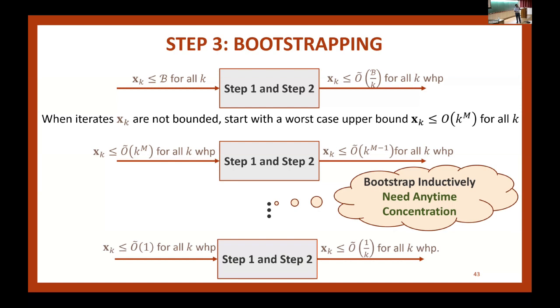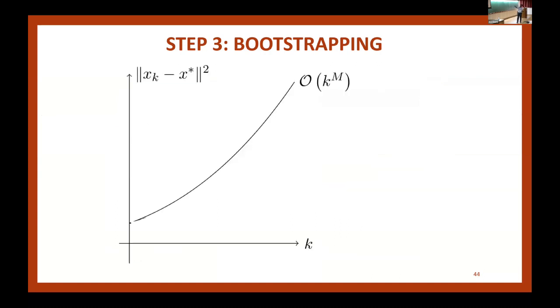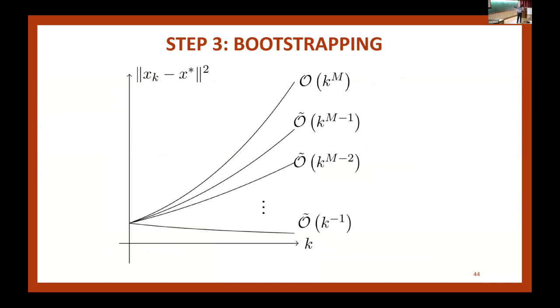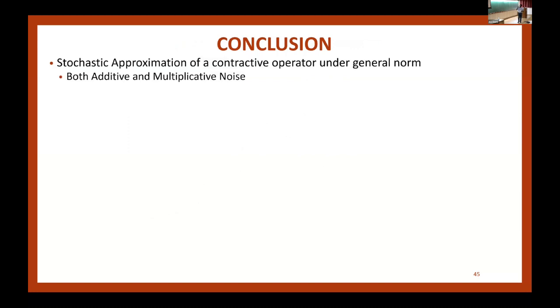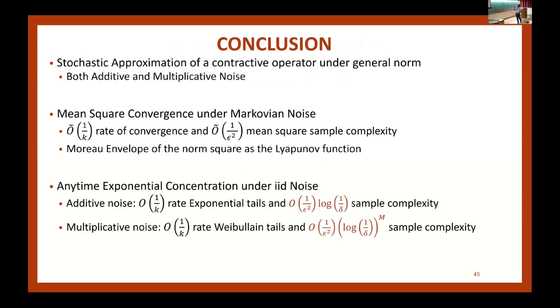But every time you do this argument, you're losing a little bit of the tail. And that's why the tail becomes heavier and heavier. And that's why the same parameter m shows up in the tail. So pictorially, initially we show a bound like this. Then each step, it keeps going down, down, down until we get 1 over k. So that's it. I'll stop here. I don't have to go to the conclusion slide if we are running out of time. Thanks.